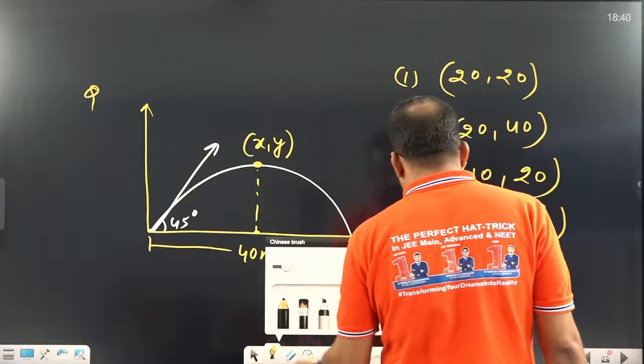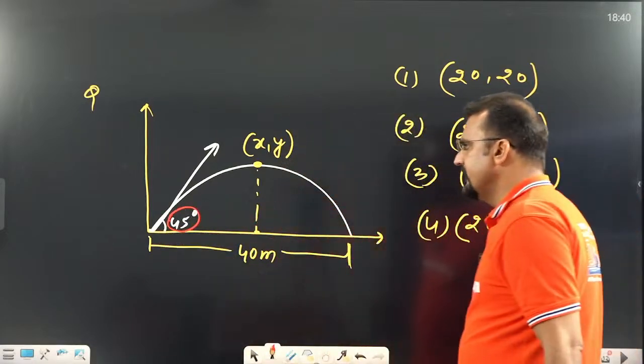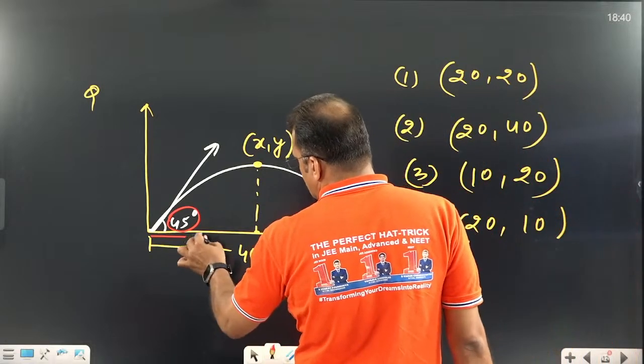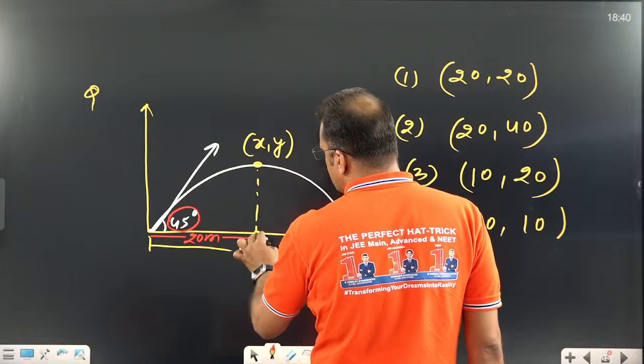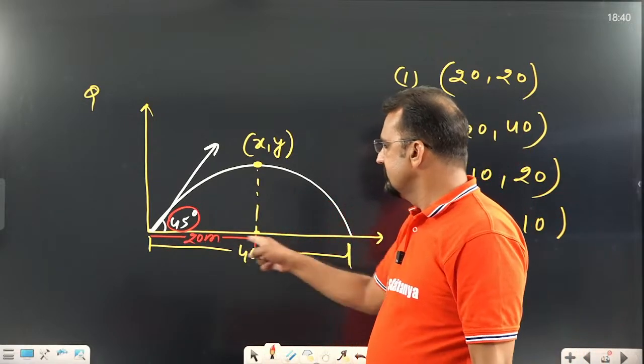See what to get whenever angle is 45 degree. You know that when angle is 45 degree, this is 40, this is going to be 20 meter, because half distance is this one. No need to explain anything in this one. This total is 40, this is half, 20.